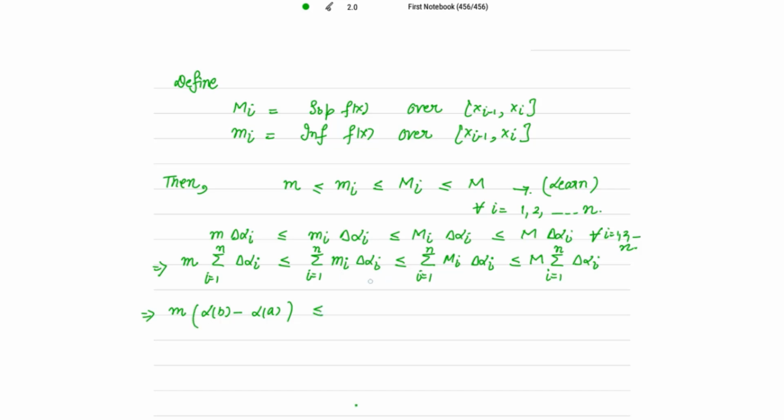So m times that is less than or equal to L(P, f, alpha), less than or equal to U(P, f, alpha), which is less than or equal to capital M times the complete sum, that is alpha at b minus alpha at a. In-between terms all cancel out. Hence proved. Thank you so much. Have a very nice and good day.